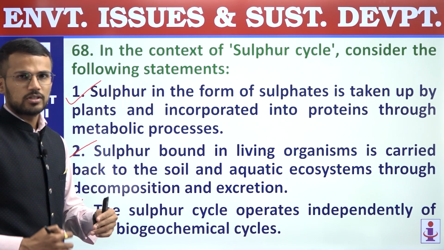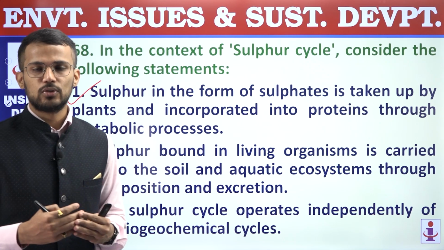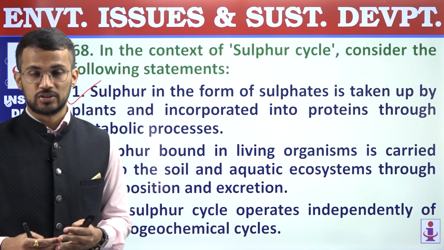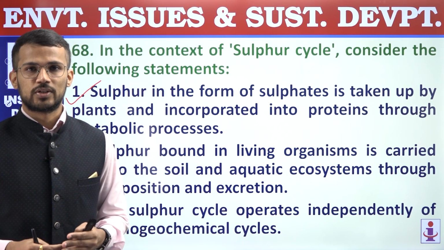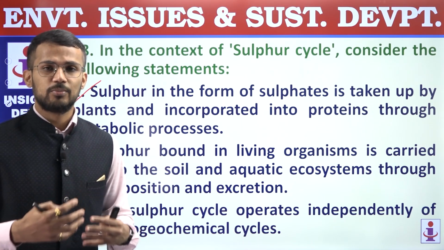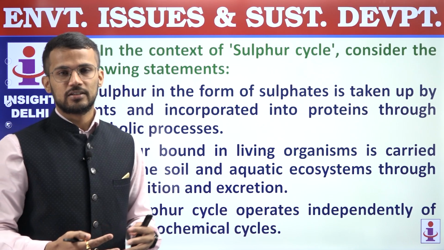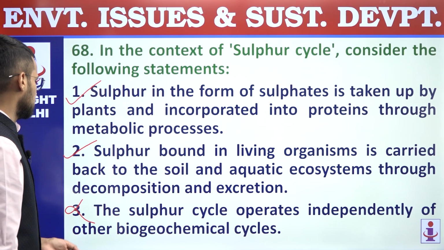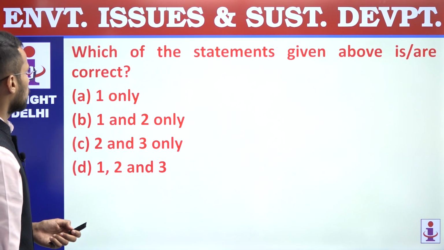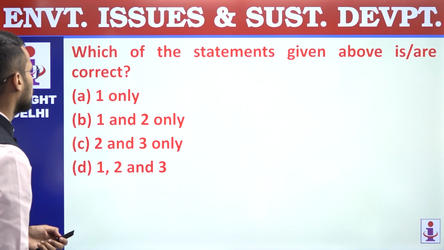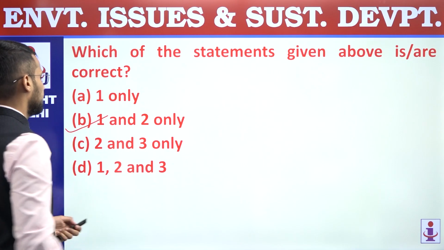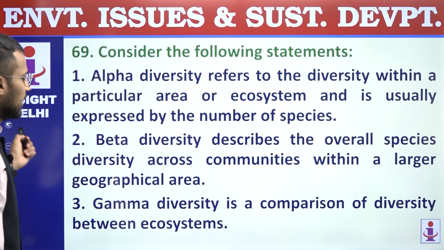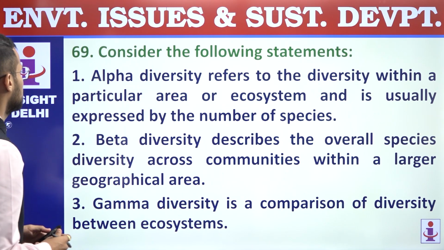Incorrect. Right, because these biogeochemical cycles, like carbon cycle, nitrogen cycle, water cycle, oxygen cycle, sulfur cycle, phosphorus cycle, are being carried out simultaneously in the environment. And that's why the third statement is incorrect. First two are correct. We are supposed to find out statements which are correct, and that's why the answer is B, 1 and 2 only. Question 68, answer is B.